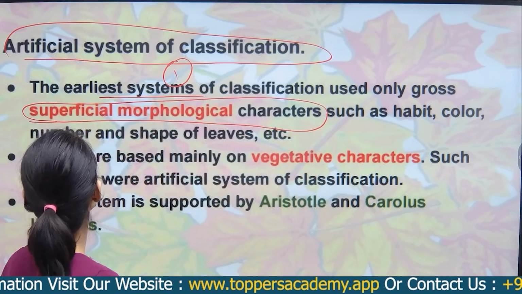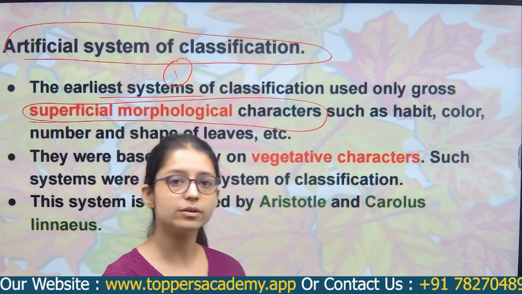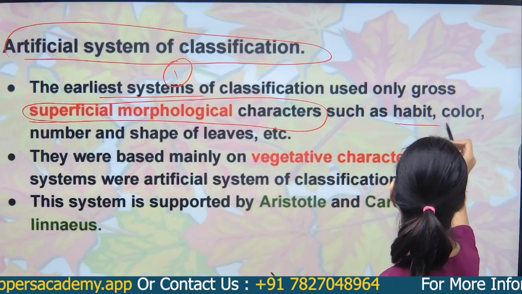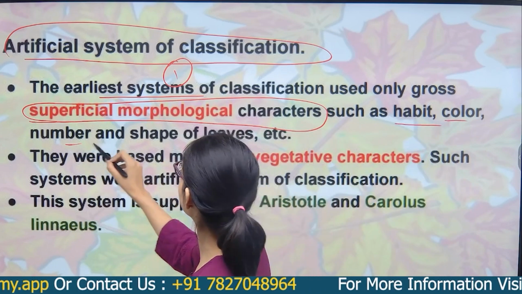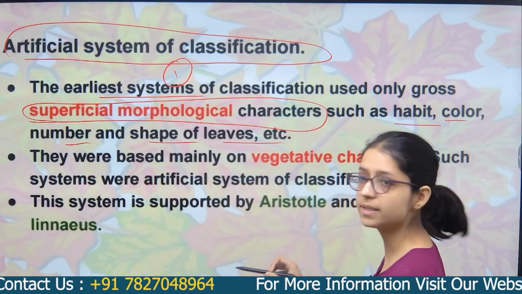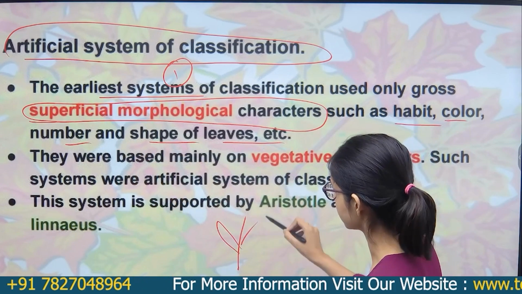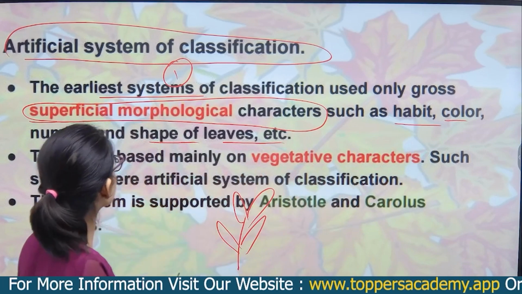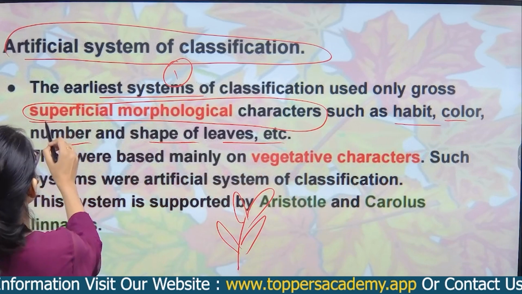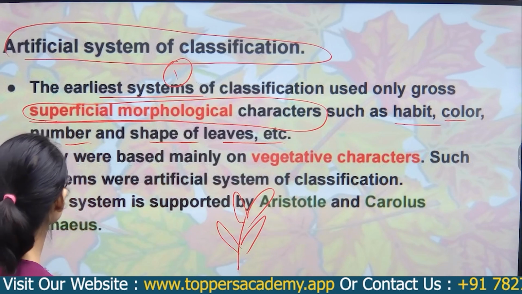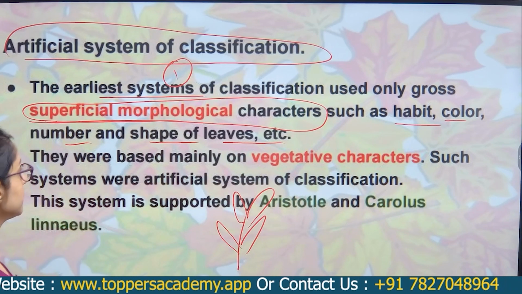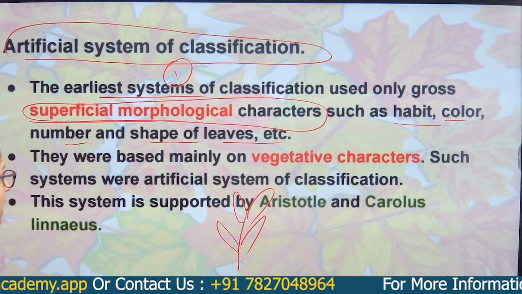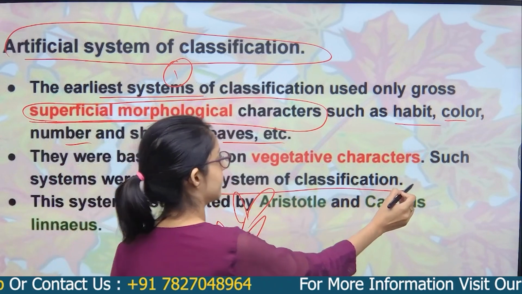Scientists used only vegetative, or you can say morphological, characters such as habit, color, number and shape of leaves. This means the outer appearance characters, not the internal, only the outer. As in the NCERT, it says the superficial morphological characters. They were based mainly on vegetative characters, so it is known as the artificial system of classification.